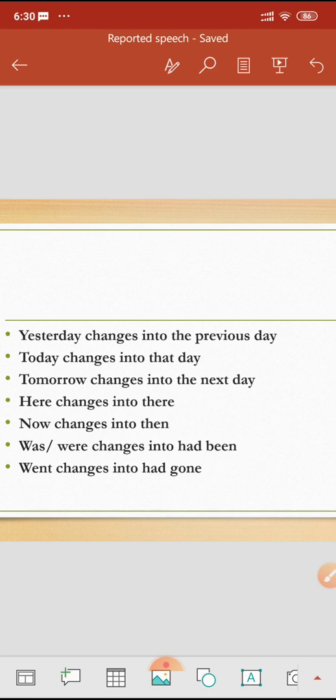Was, were changes into had been, as we have already done. And went is a past tense, so it will change into had gone.